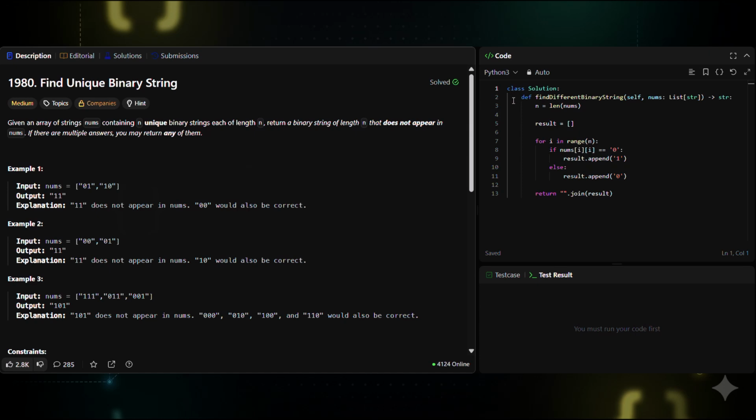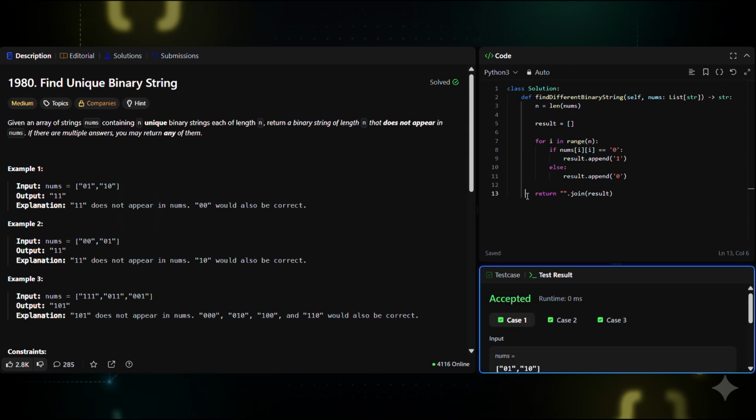Here is the Python solution using Cantor's diagonal trick. We define a class called Solution. def findDifferentBinaryString takes nums as input. First, get n, the length of nums. Initialize an empty list called result. Now iterate over each index i from 0 to n-1. If nums[i][i] equals 0, append 1 to result. Otherwise, append 0. After the loop, join the result list into a string and return it. This generates a binary string that differs from every string in nums at the diagonal positions, guaranteeing uniqueness.